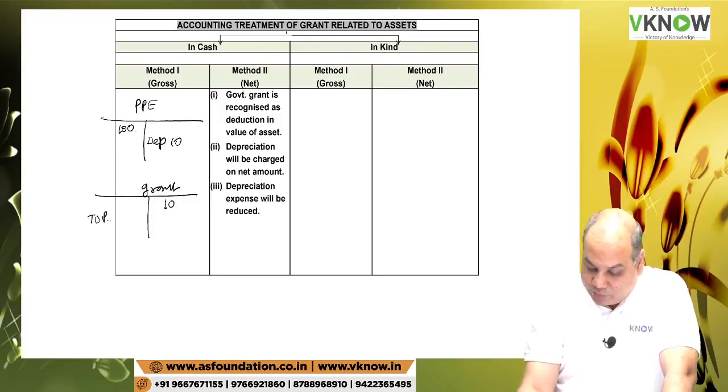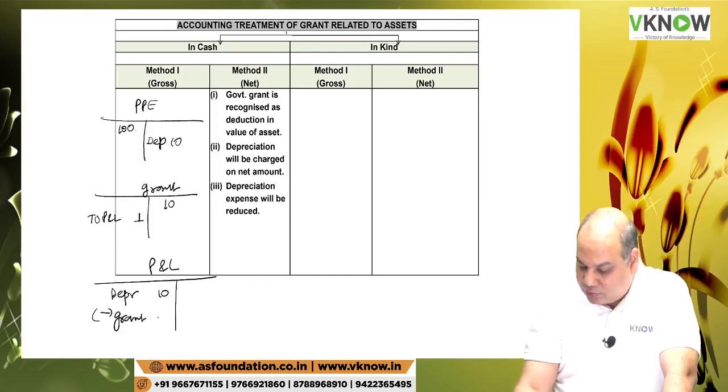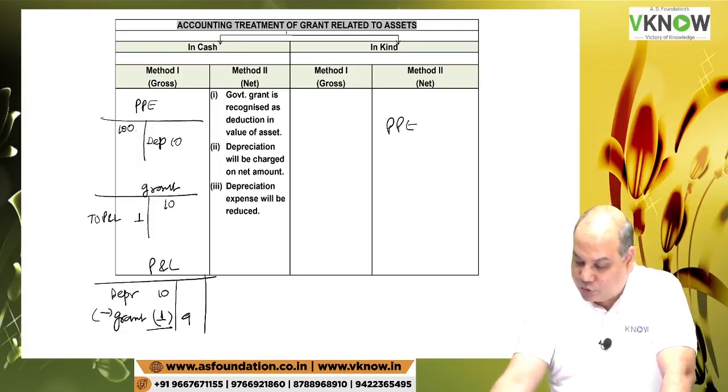I will transfer to P&L account grant 1 in the same ratio. In the P&L account, I will have depreciation 10 less grant 1, 9.